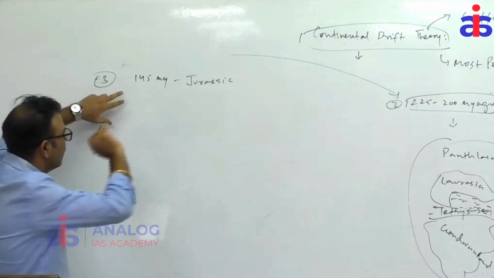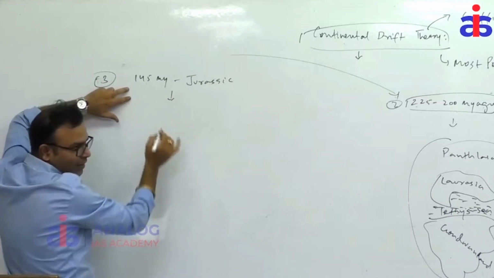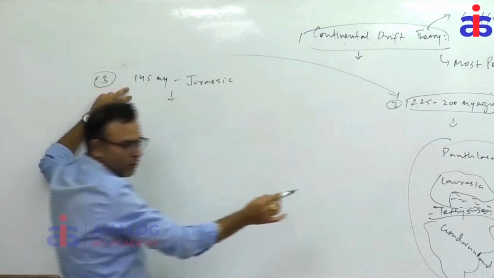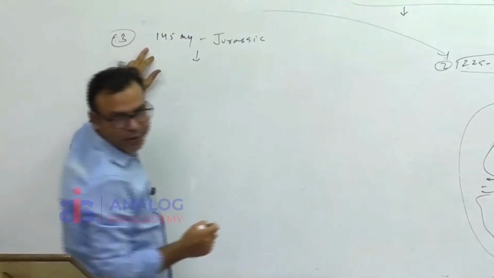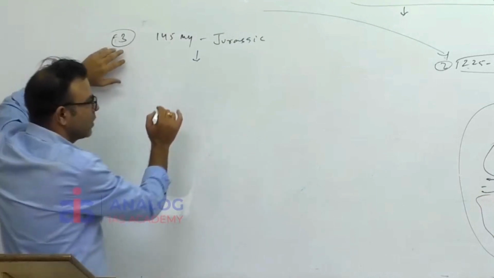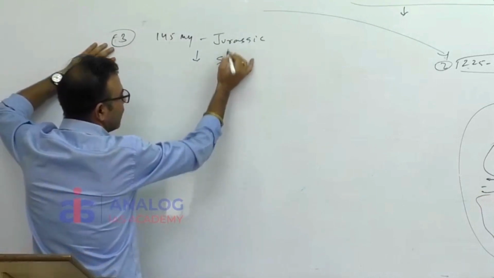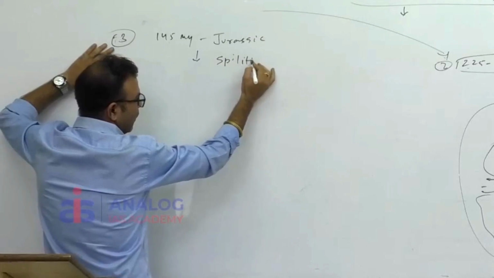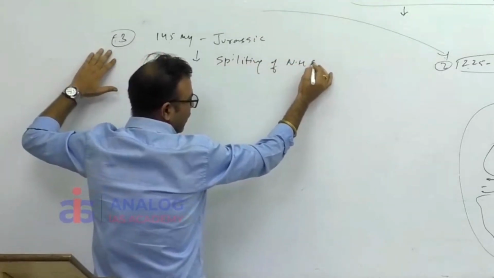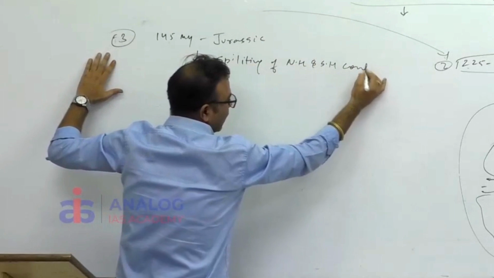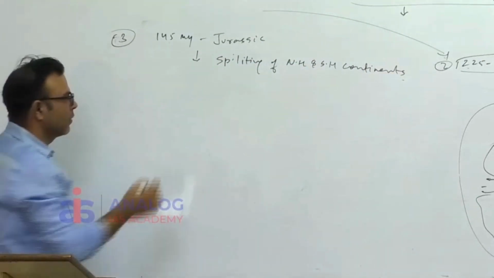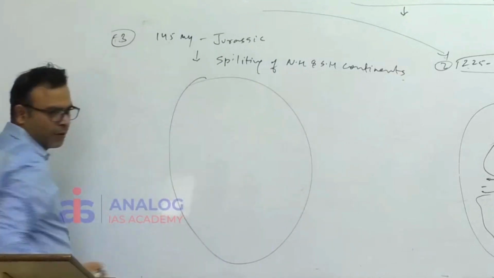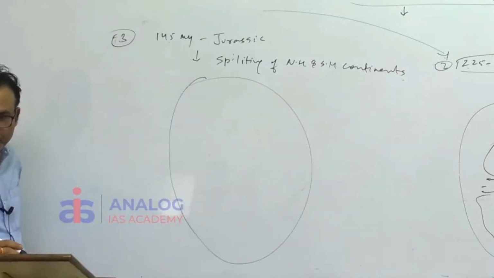Okay. Now 145 million years ago, or Jurassic period, what happened? Splitting of what? Laurasia and what? Gondwana, and creation of the ocean started because of this. So that means here splitting of northern hemisphere and southern hemisphere continents. Splitting of this. Okay, splitting of northern hemisphere and southern hemisphere continent.